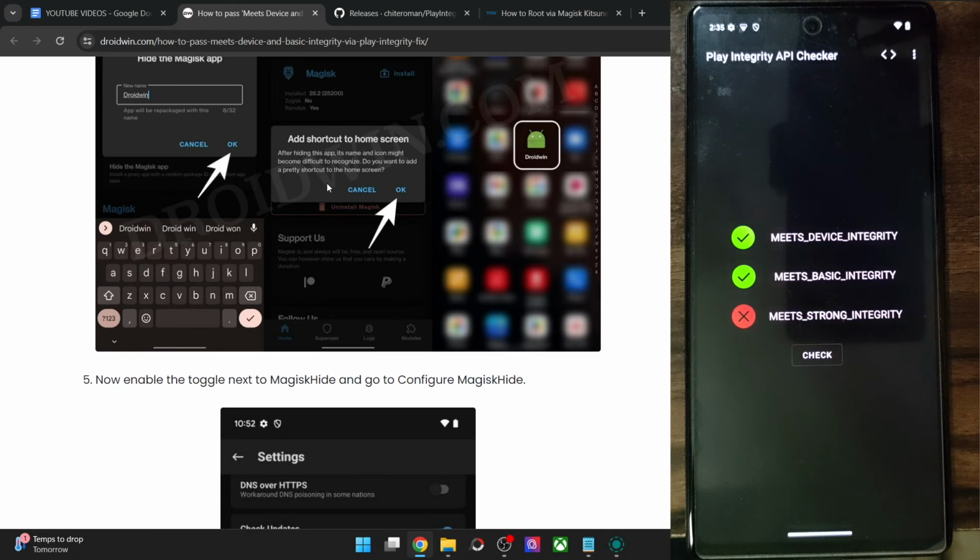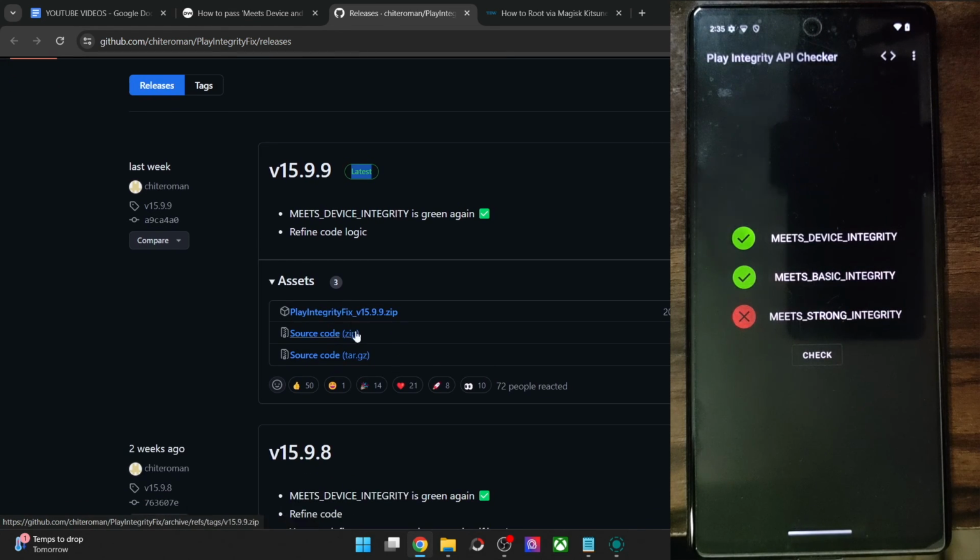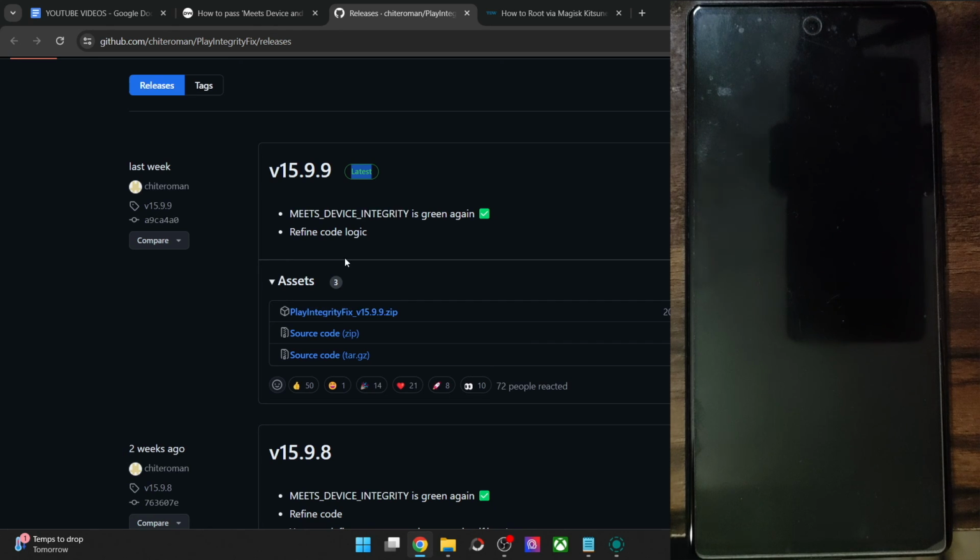So guys, this was all from this guide. Do note that in the near future, there is every chance that the fingerprint which this module is using might get patched by Google. So in that case, you will have to wait for a few days. Then the developer will release a new module, and in that new module you will have a new fingerprint, and then you will flash that module once again.